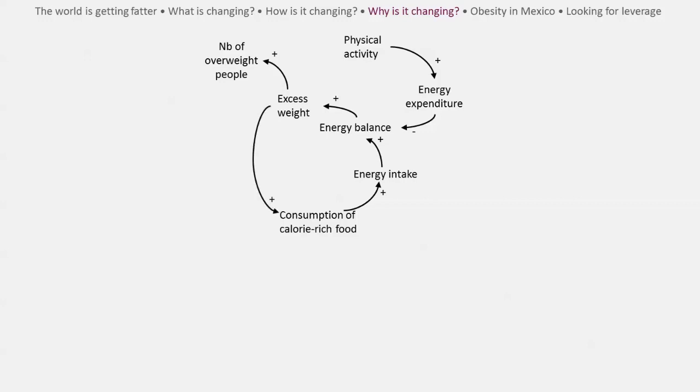As excess weight increases, people tend to consume more calorie-rich food and do less physical activity. There are now two feedback loops that we can call the weight-driven calories consumed loop and the weight-driven physical activity loop.